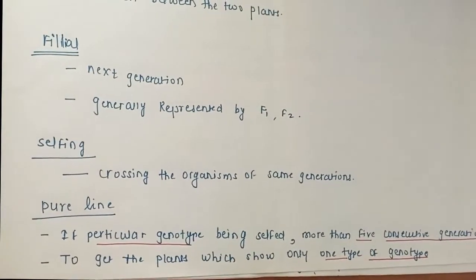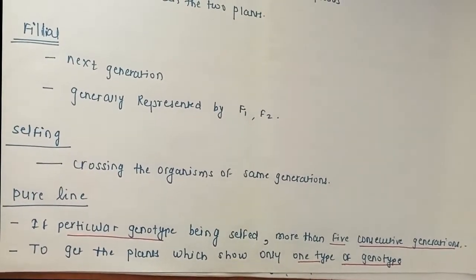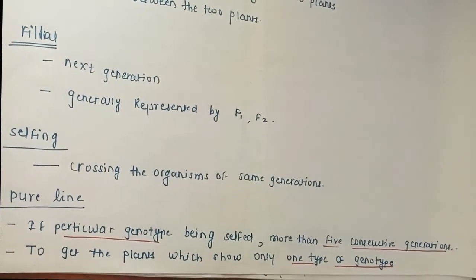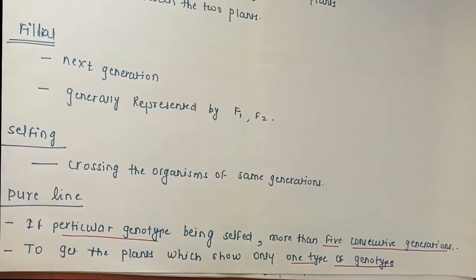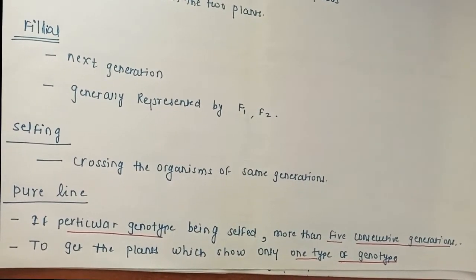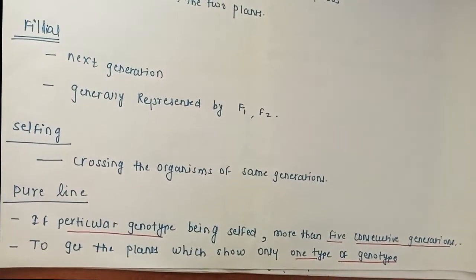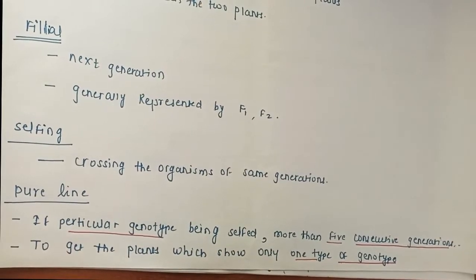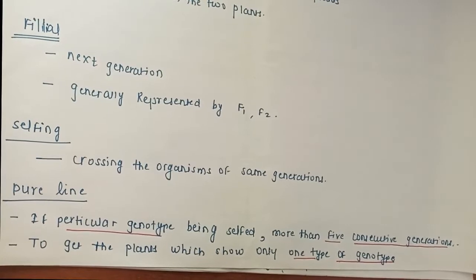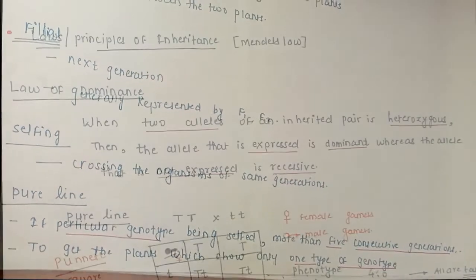Pure line means homozygous plants. If I do reproduction between them for five or six consecutive generations, I will observe similar properties or characteristics between them. This pure line is important to get plants which show the same type of genotype. If we don't want the genotype to be different between the plants, then we can make a pure line between them. That can be done by selfing.